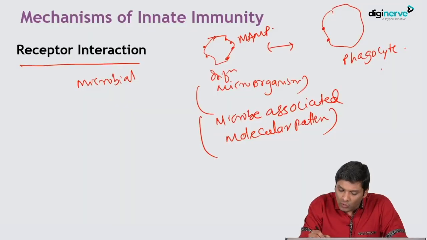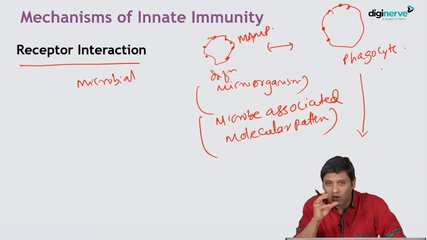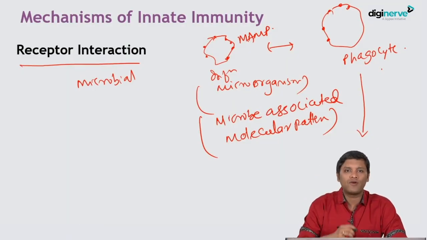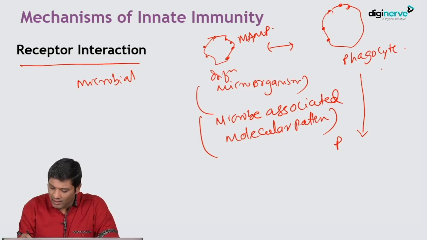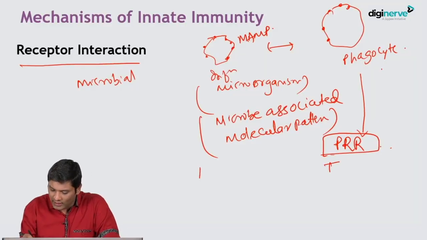These molecules bind to the corresponding host cell receptors, meaning the receptors present on the host cells which mediate innate immunity, like for example phagocytes or NK cells. Those receptors, as I told you, are pattern recognition receptors. The classical example is toll-like receptor.